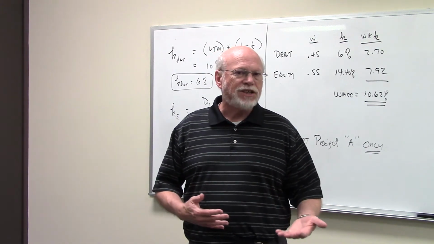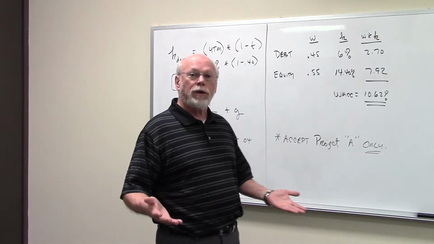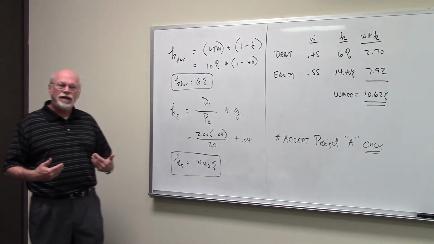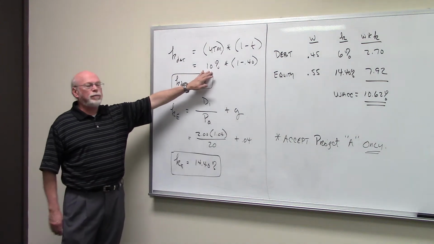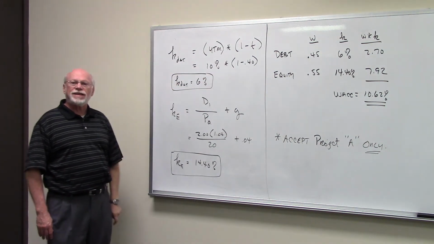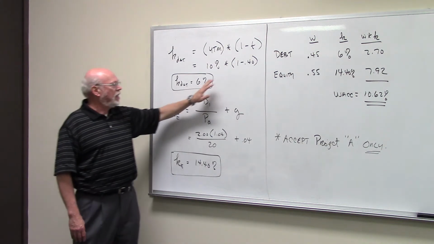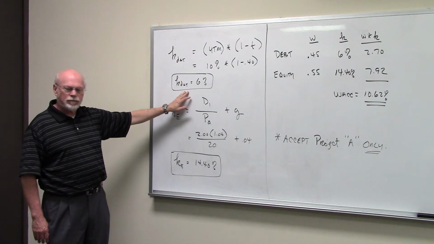Now, they're asking us to calculate the weighted average cost of capital. So we're going to calculate all the component costs of capital. Midwest Electric uses debt and equity. For the debt financing, they tell us that they can raise unlimited amounts at 10%, and they're in the 40% tax bracket. That makes the cost of debt after taxes 6%.